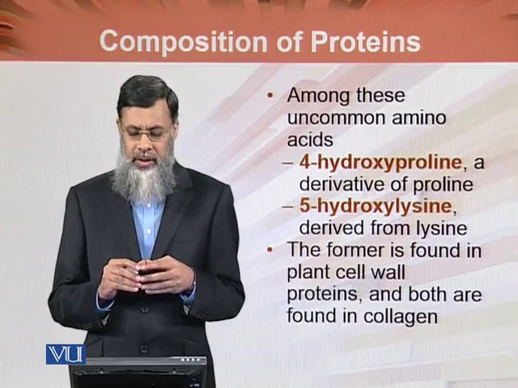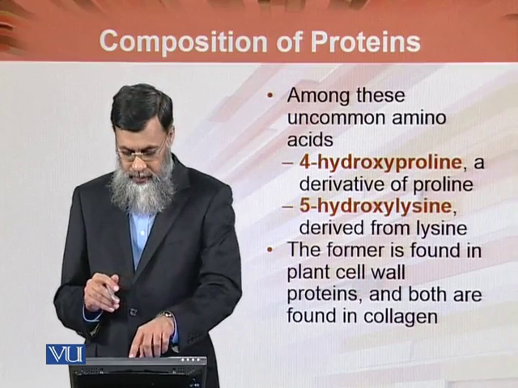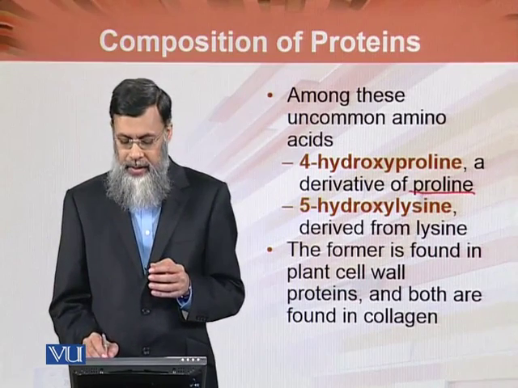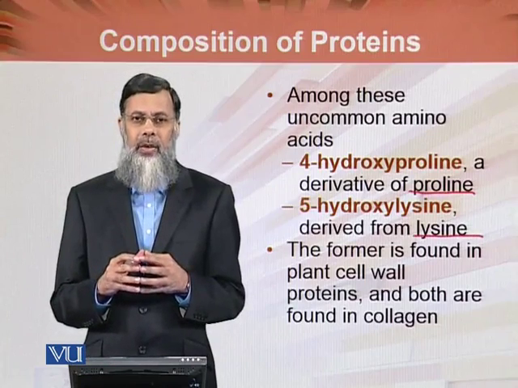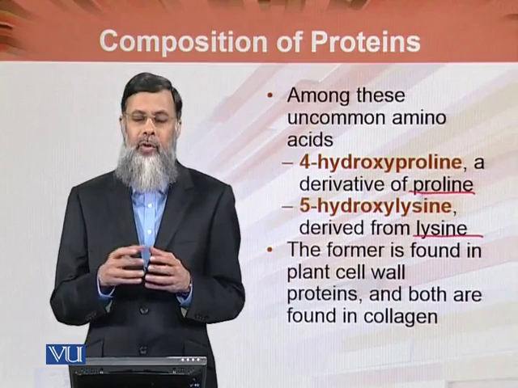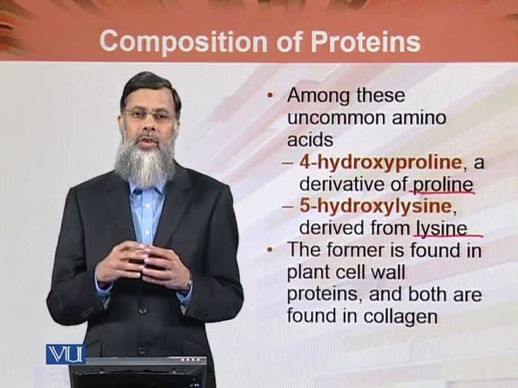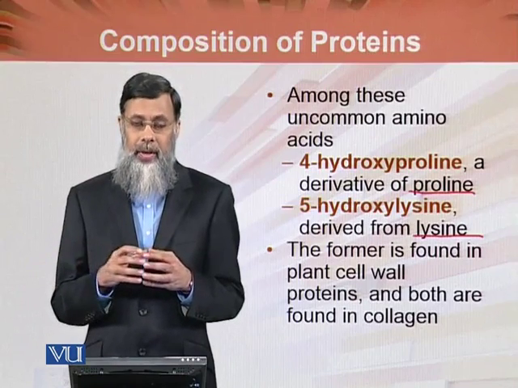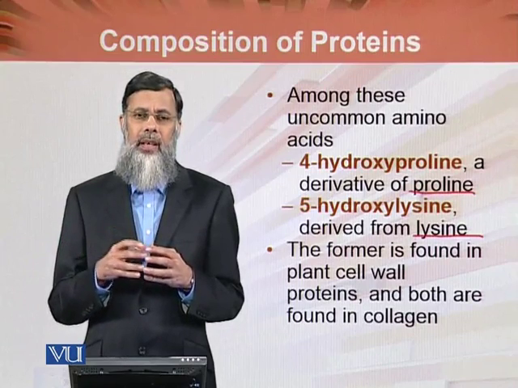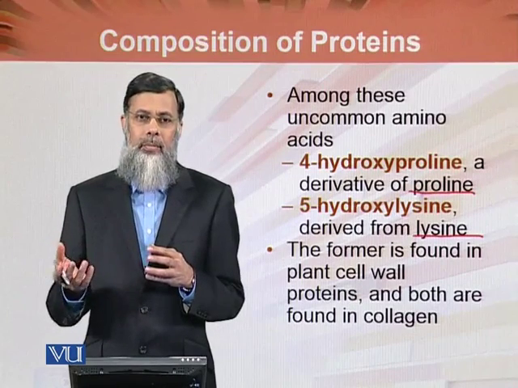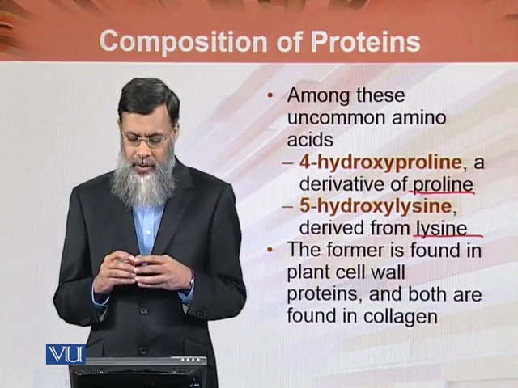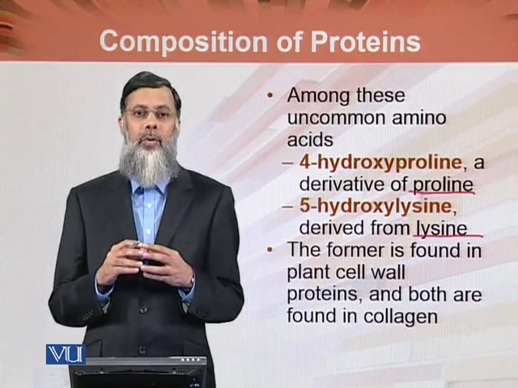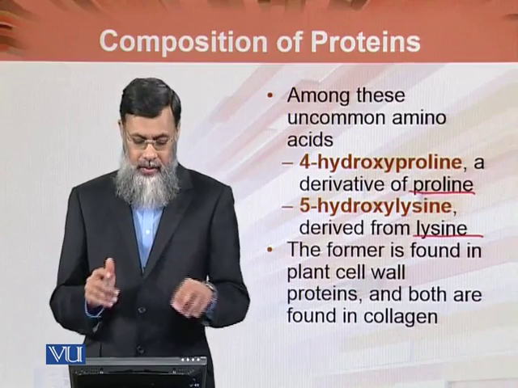Among these uncommon amino acids, 4-hydroxyproline, which is a derivative of proline, and 5-hydroxylysine, which is derived from lysine, ये दोनों जो हैं इस पे प्रोलीन पे कार्बन एटम नंबर 4 पे एक हाइड्रोक्सिल ग्रुप लग जाता है. इसी तरह लाइसिन पे कार्बन एटम नंबर 5 पे एक हाइड्रोक्सिल ग्रुप अटैच हो जाता है, which converts these standard amino acids into modified non-standard amino acids. The former is found in plant cell wall protein, and both 4-hydroxyproline and 5-hydroxylysine are found in collagen.